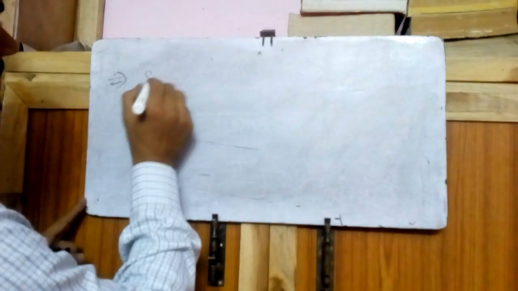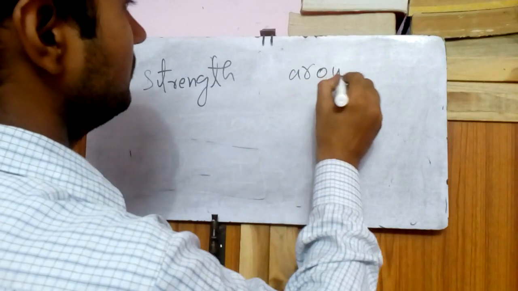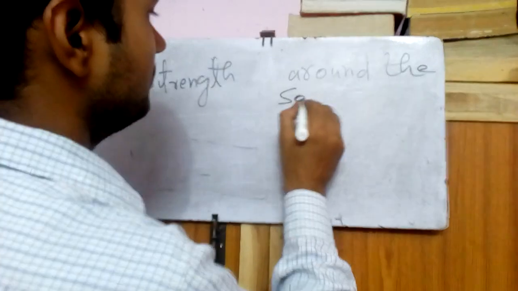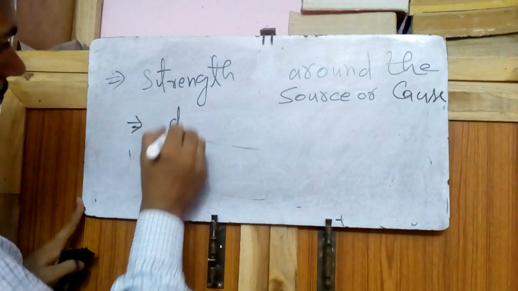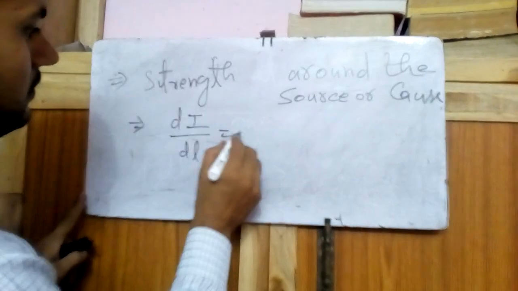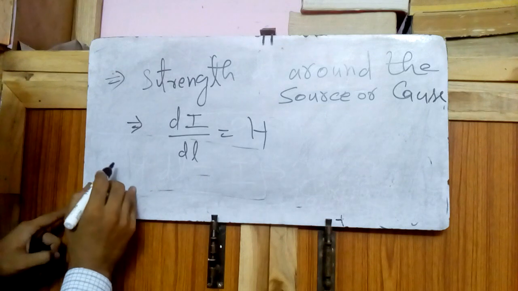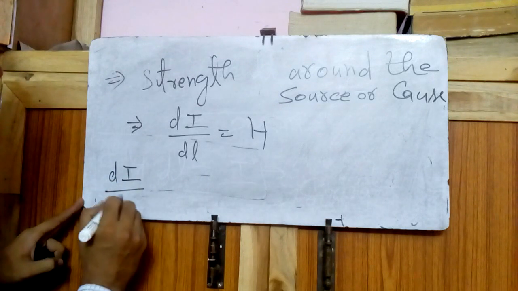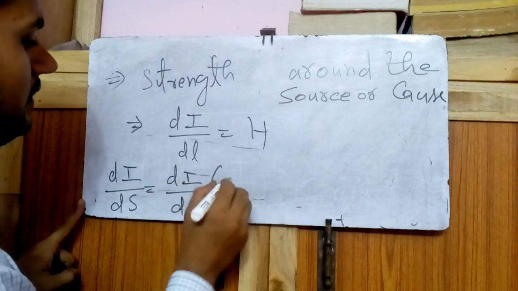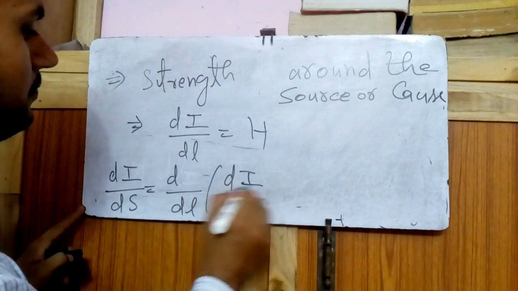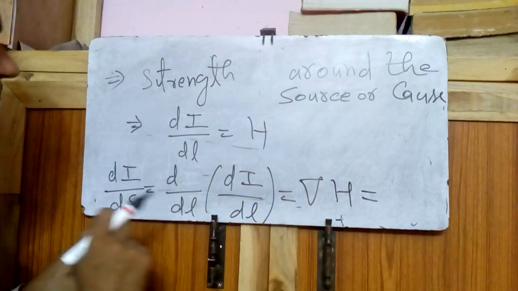So the strength around the source or cause, that is dI by dl, that is H. When strength at the cause, dI by dS, strength at the current, so we can write del of dI by dl, and d by dl is del and dI by dl is H, and dI by dS is the current density, that is J.